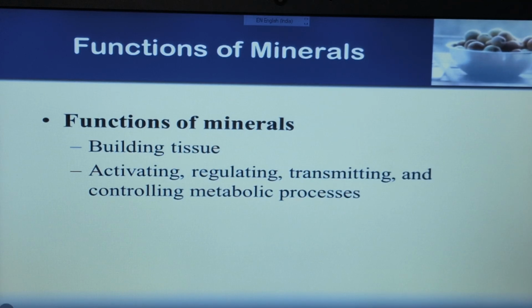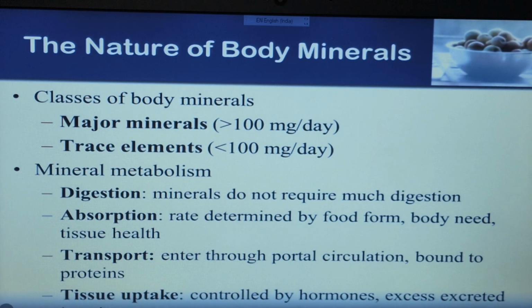In some metabolic reactions manganese ion or cobalt ion is required. So there are lots of minerals required for metabolic processes: activating, regulating, transmitting and controlling them.